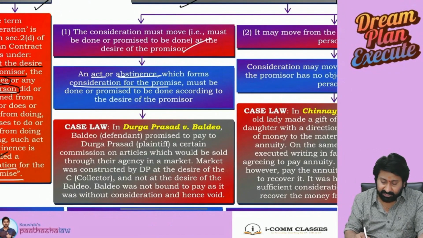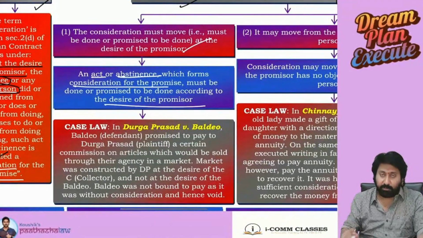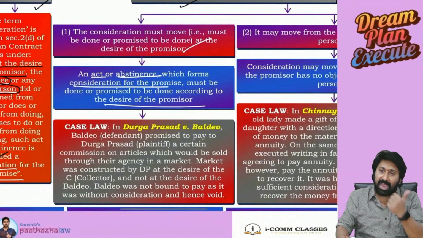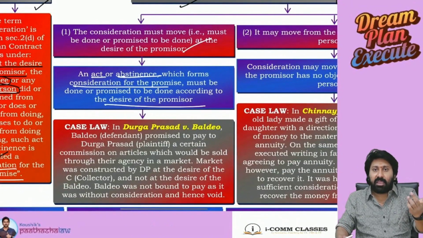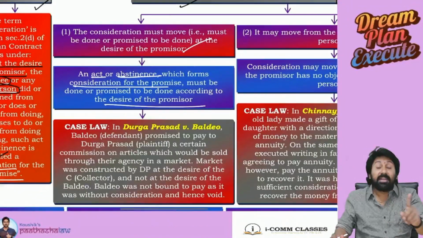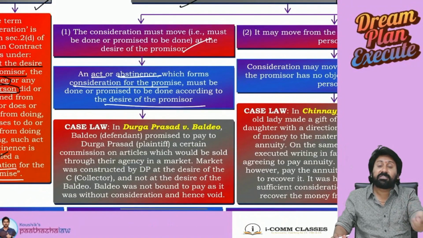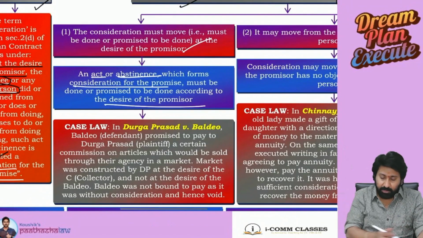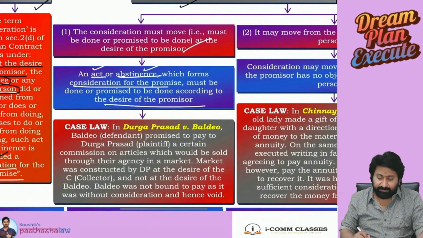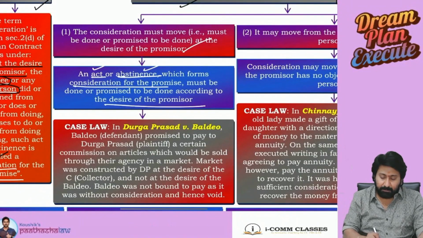Which forms of consideration must be promised to be done according to the desire of the promisor? Another person should either act or abstain from doing something. That will be the consideration. Act means, for example, pay 50,000 is an act of doing something. You must pass is an act of doing something. You should not fail is not doing an act, which is also called abstinence. You should not join elsewhere is abstinence from doing something. So an act or abstinence which forms consideration for the promise must be done or promised to be done according to the desire of the promisor.